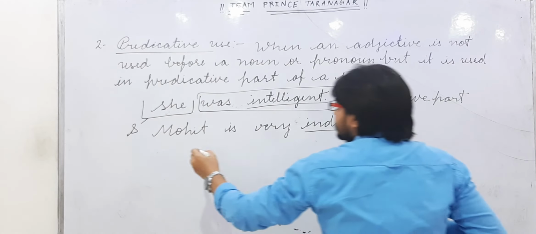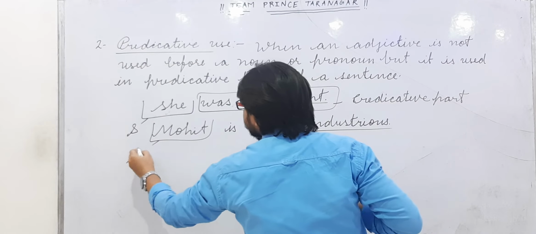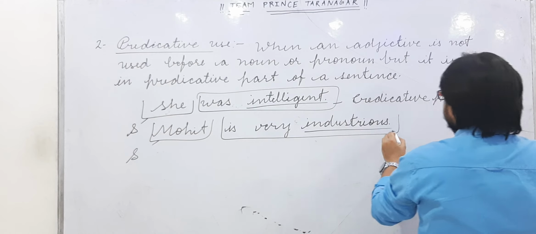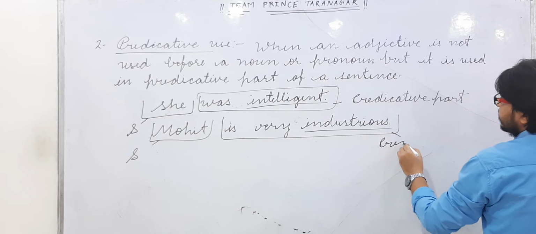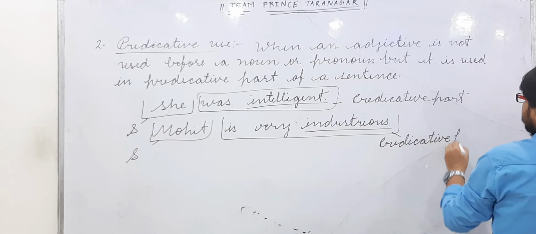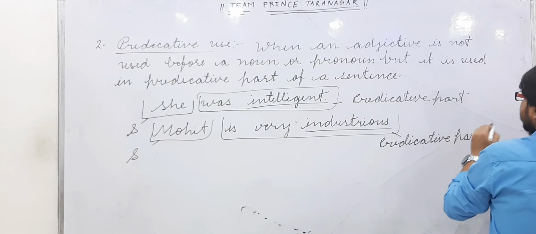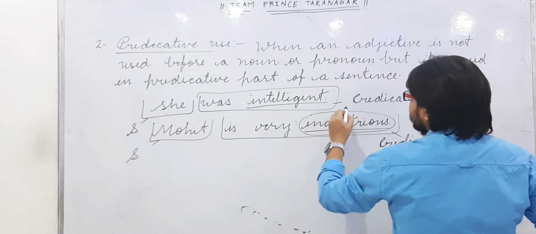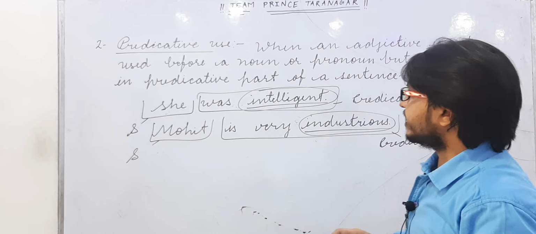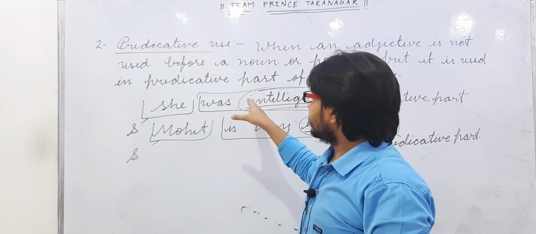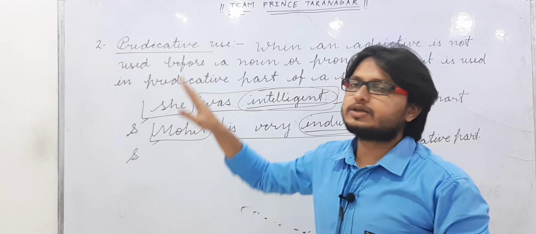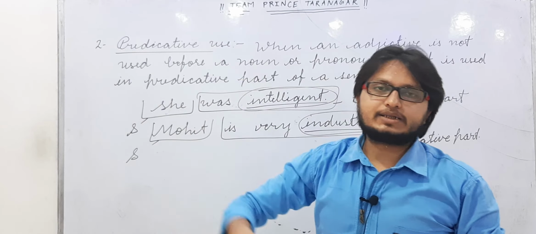Okay, same here. Mohit is the subject and a noun, and is very industrious is the predicative part. Now you can see when an adjective is used in the predicative part of a sentence, you can say that the adjective is used in a predicative way, and it is called the predicative use of an adjective. Okay.